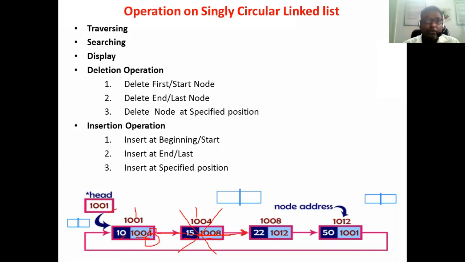So I hope everybody understood the concept of the singly circular linked list and the different operations performed on a singly circular linked list, like traversing, searching, display, deletion, and insertion. Thank you one and all.